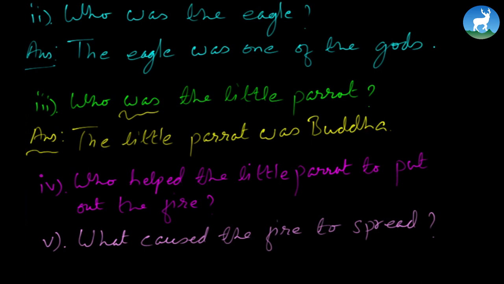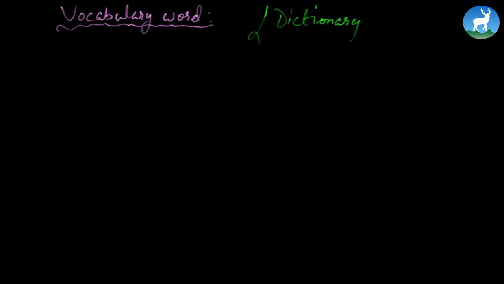Now let's continue ahead. We're also going to do a vocabulary word. So how are you going to do this vocabulary word? Of course, as you read the passage, you might come across many words whose meaning you don't understand. So every time that happens, make sure there's a dictionary next to you. Of course, you can also use a mobile dictionary or the dictionary that you have in your tablet.